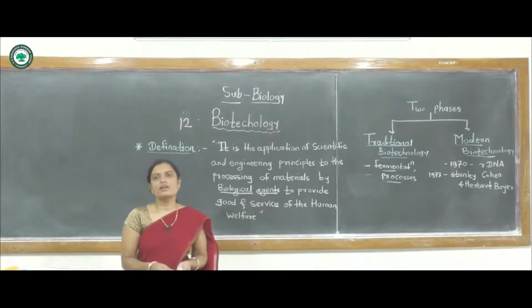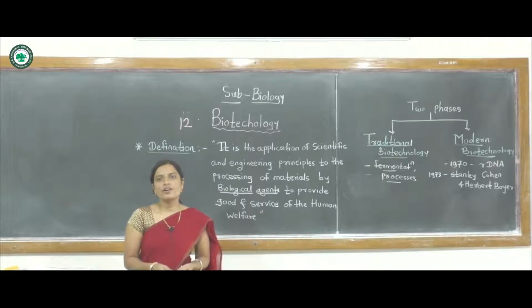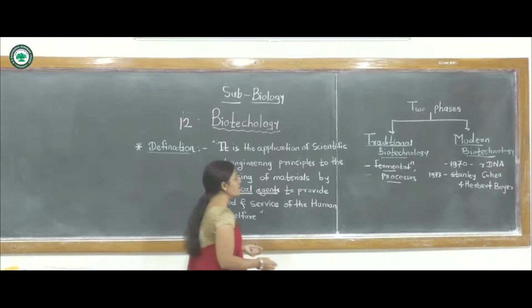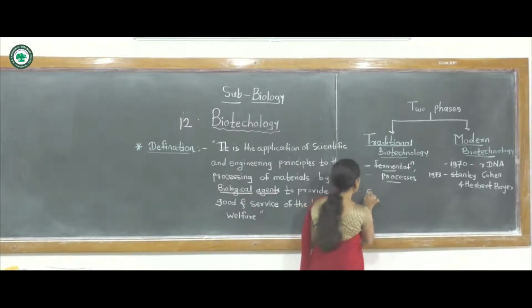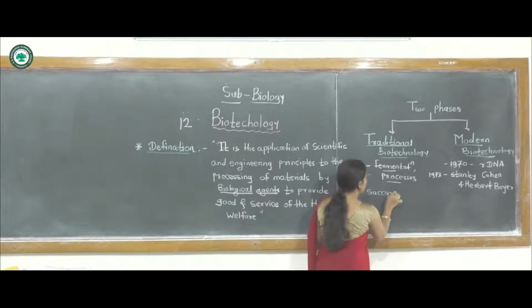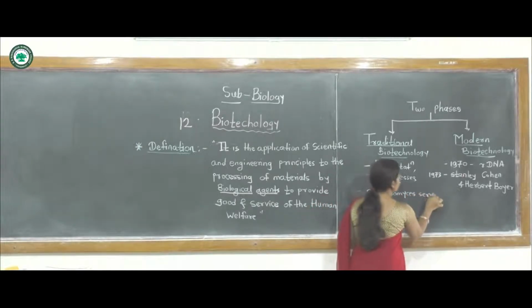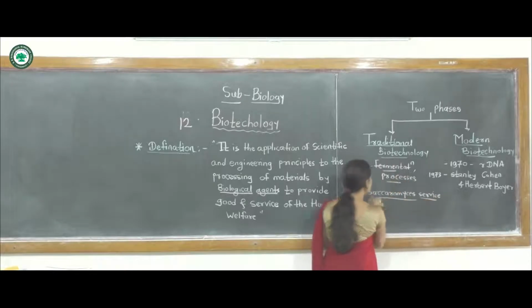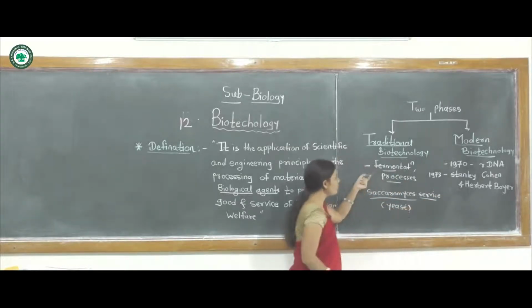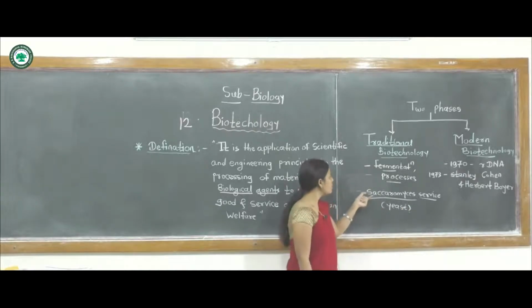There are some examples of fungus, like yeast, which is mostly important for the fermentation process. Saccharomyces cerevisiae is one of the fungi, a yeast, used for the fermentation process.